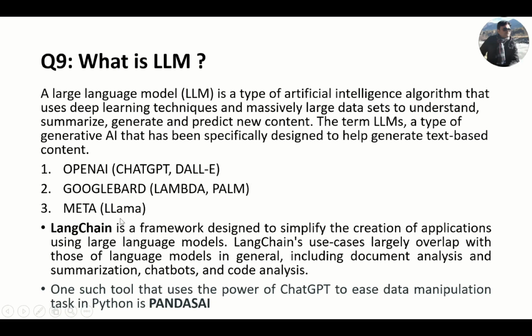Llama is also a very new language model which has been developed by Meta. And here I have mentioned two more points. These are frameworks. Actually, LangChain is very much famous nowadays, and this is the framework designed to simplify the creation of applications using large language models.